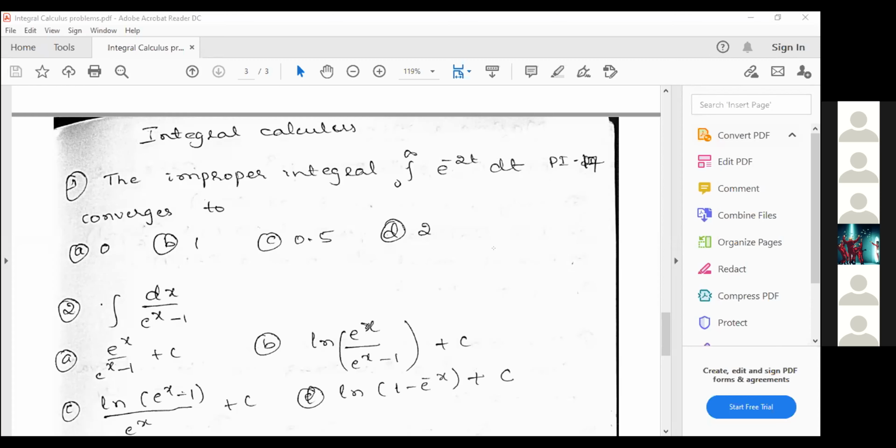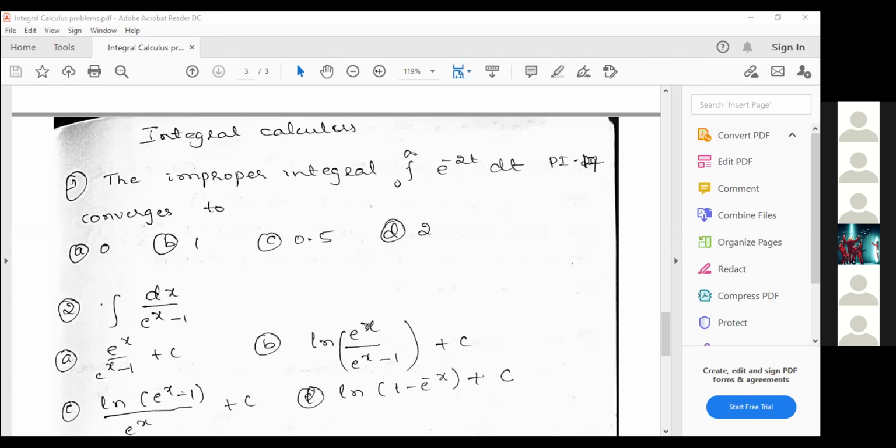Any idea, Kirtana? No, sir. What if we take it to the numerator, sir? The numerator is 1, you can take 1 by e power x minus 1. So without manipulating this one, you can't integrate. You have to manipulate, then only you can integrate this one. Even the substitution method will not work for this one. Yes, sir.